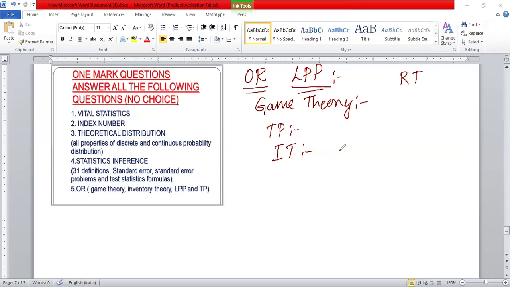The parameter of the Bernoulli distribution is P. The mean is equal to P, variance is equal to PQ, standard deviation is the root of PQ. Similarly, the relationship between mean and variance of the Bernoulli distribution is that variance is PQ. See, these are the 5 properties, even 10 properties. So for each distribution we need to study, otherwise there is no other way.